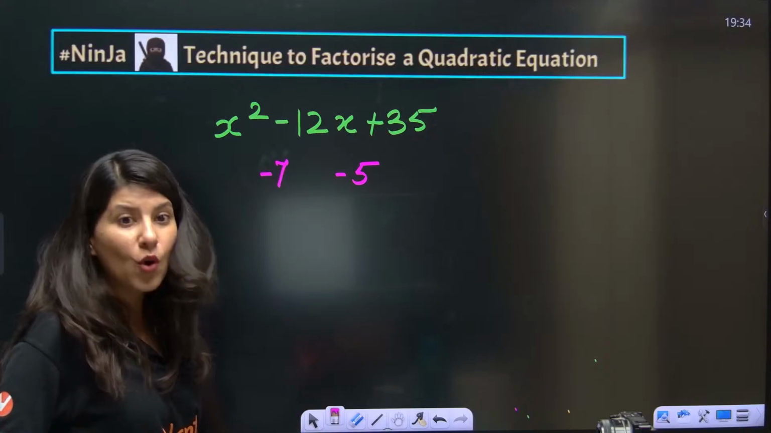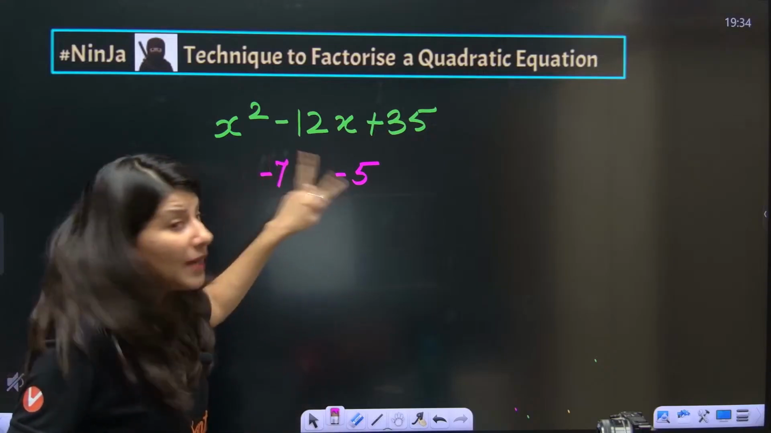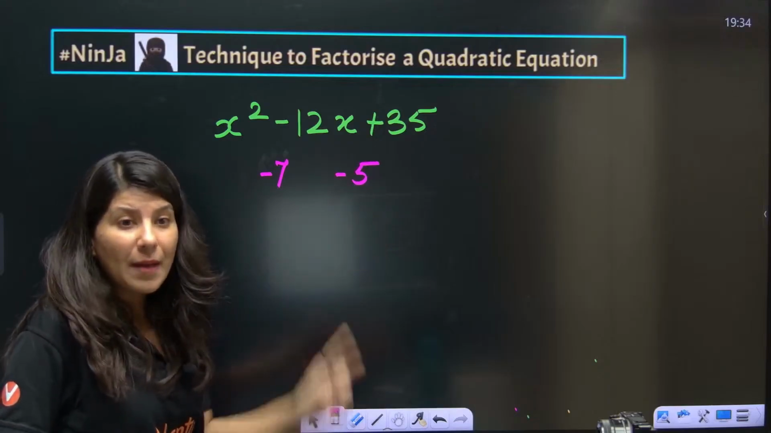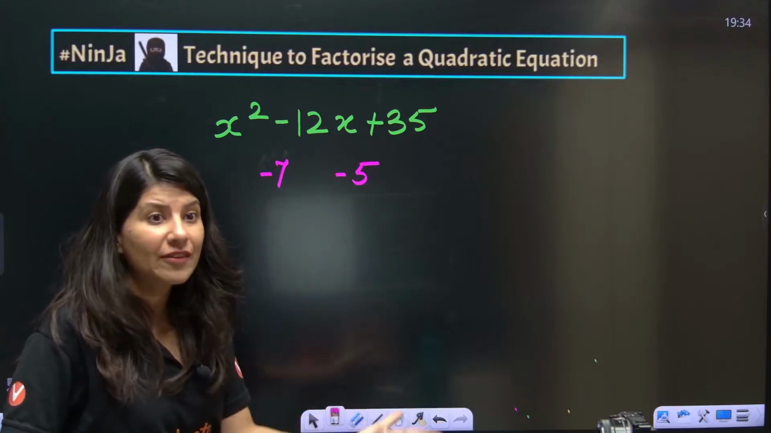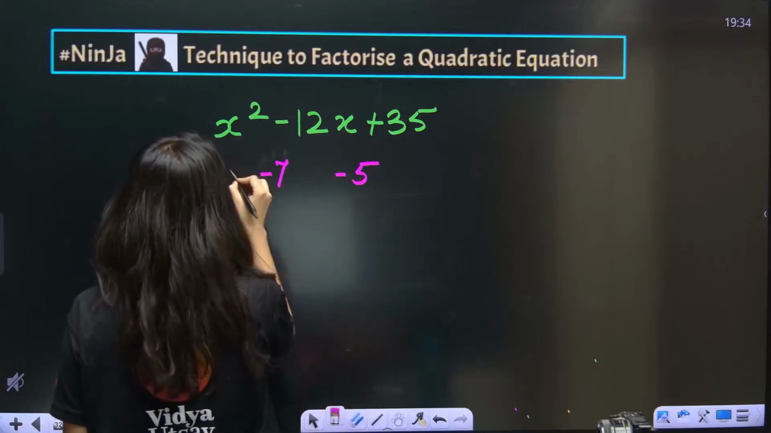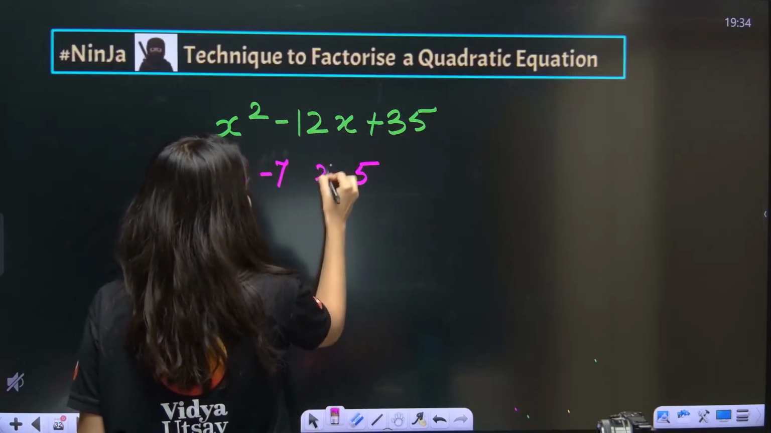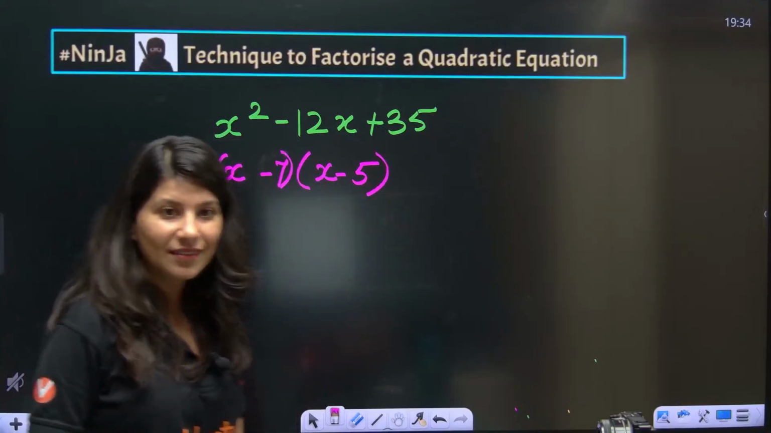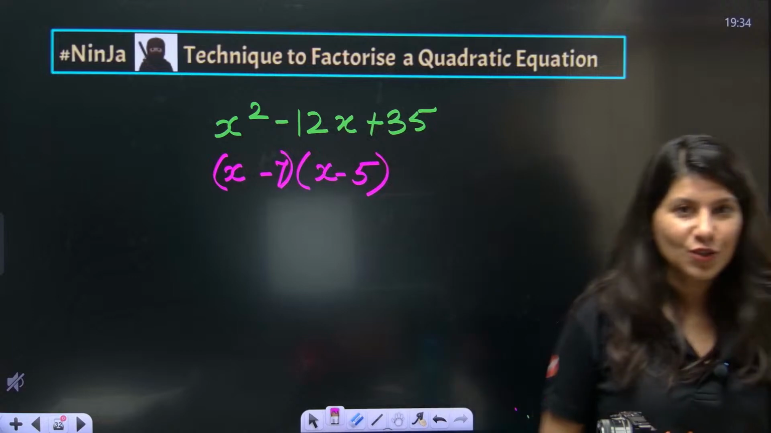Ma'am, minus 12. Okay. And if you multiply these two quantities, minus 7 into minus 5, minus minus plus, so plus 35. That means the sum is satisfied, and this is just x; do the bracket, and you are done. Okay, understood the ninja technique?